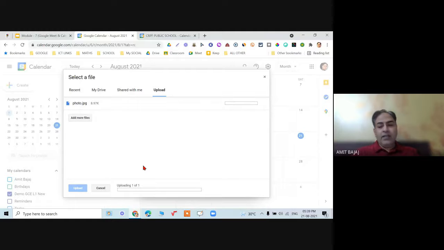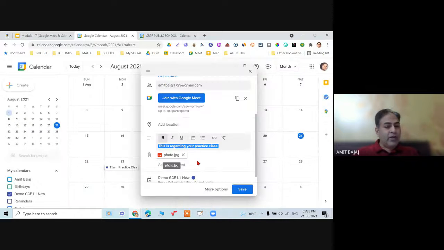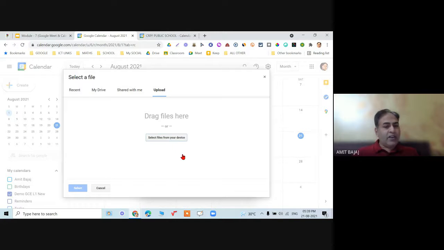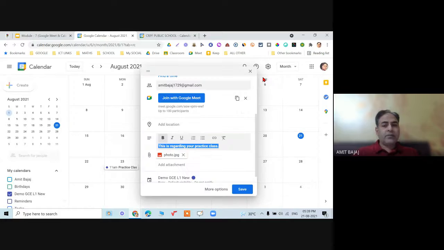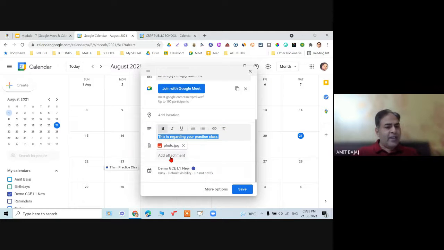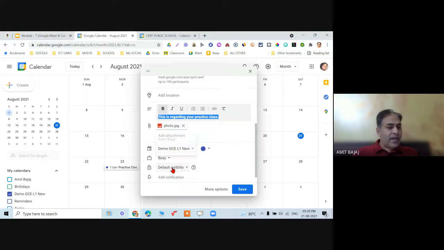So better idea is you can go for, say, Word document, or maybe you can create your docs here directly, right? So that option is possible. Go to the recent and I can choose my docs from here, right? So say some attachment, I can go for adding more attachments. You can see demo GCL1 new. Sometimes it happens that I have chosen some wrong calendar. I can always have the option to choose if I need to use this calendar or this calendar. So I can change that also.